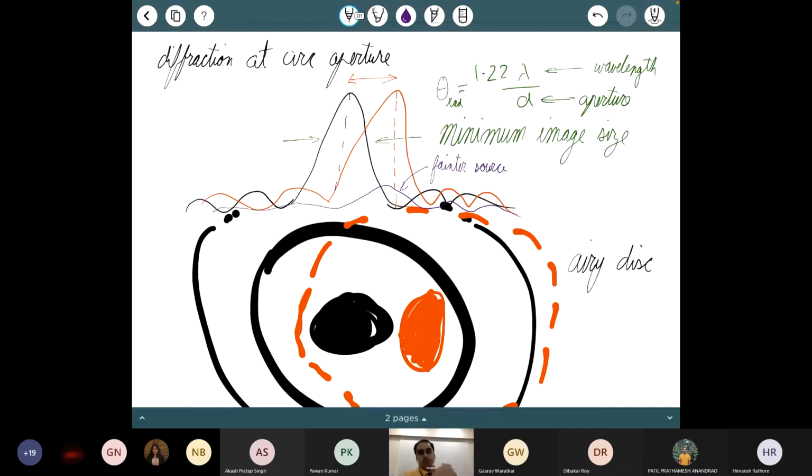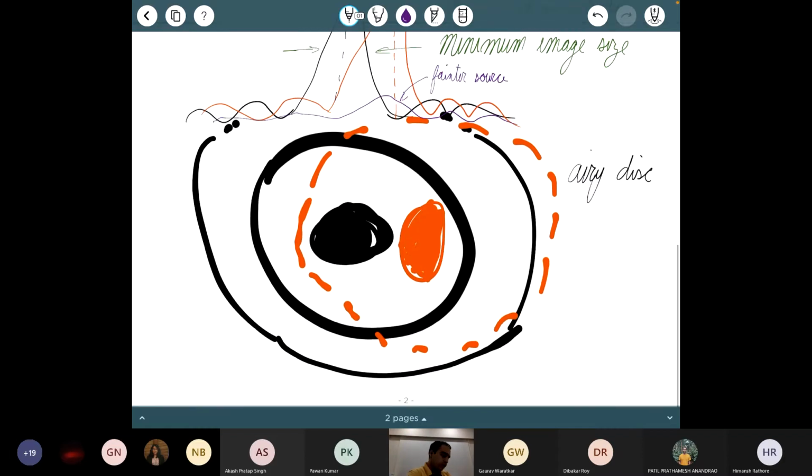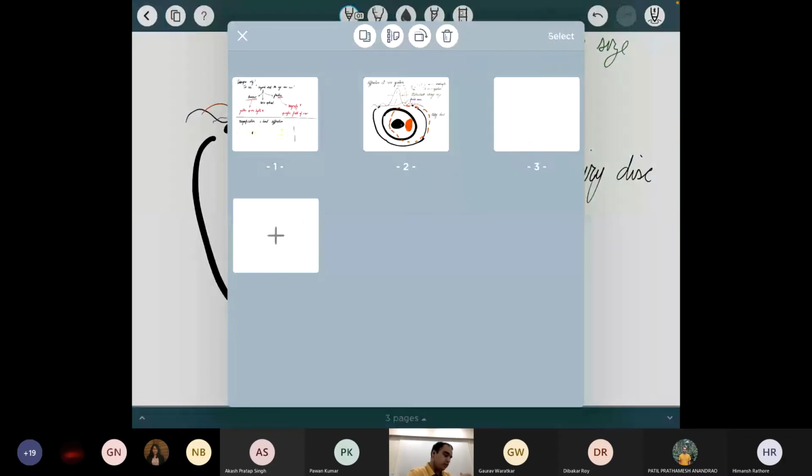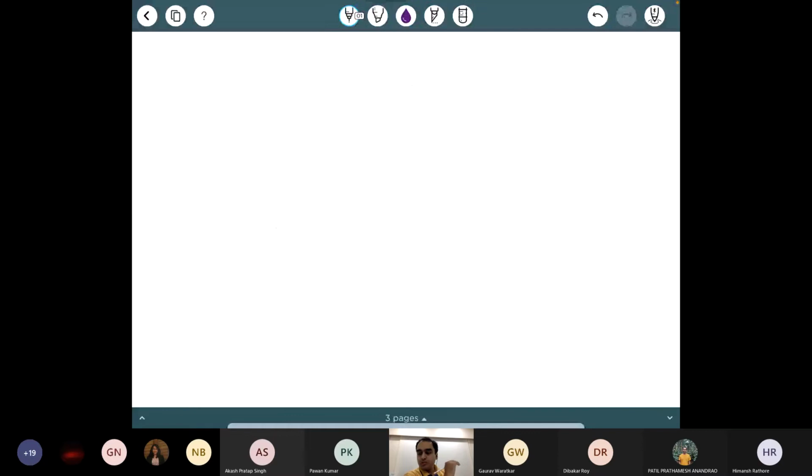Even though that fainter source is in that dip, technically it will still be hard to see because it is too close to a bright source. The contrast might not be enough. So just this resolution factor is not enough. There do exist other factors that you have to worry about when we are doing this. This is something I wanted to get clarified right at the start.